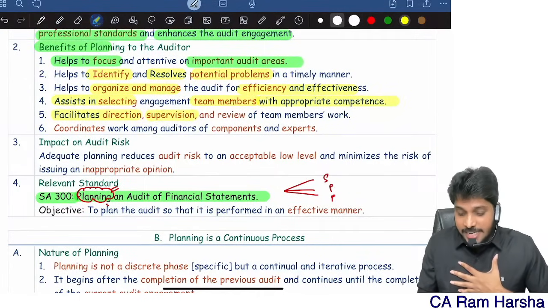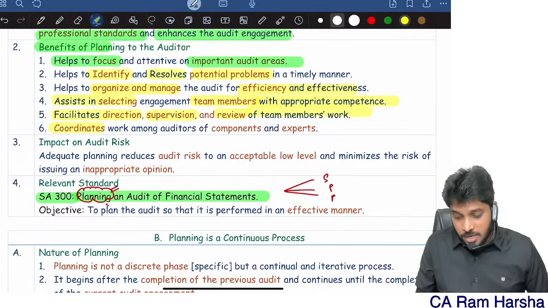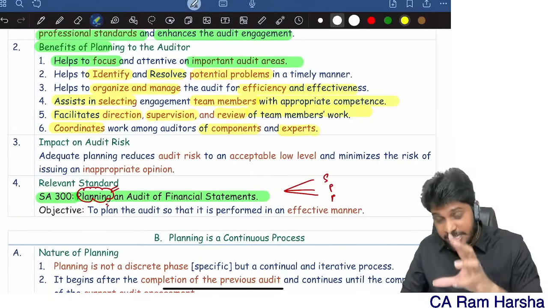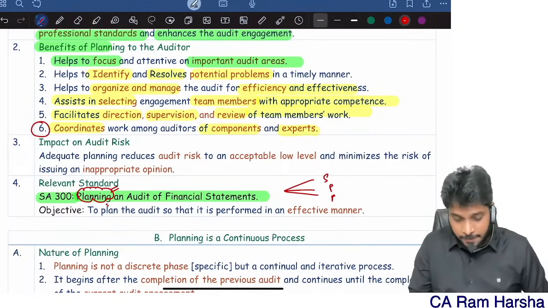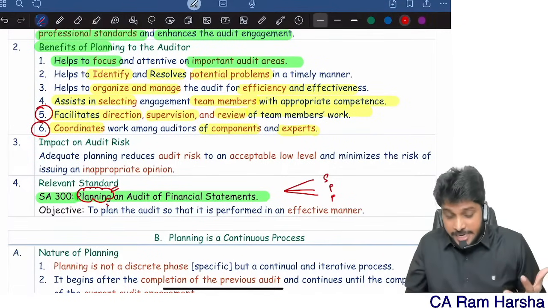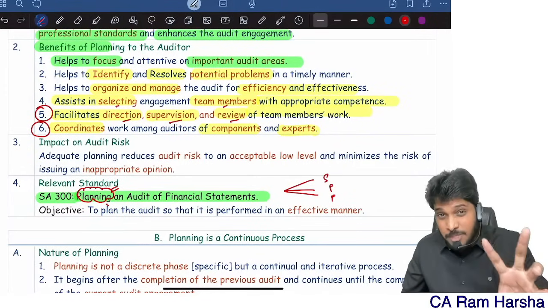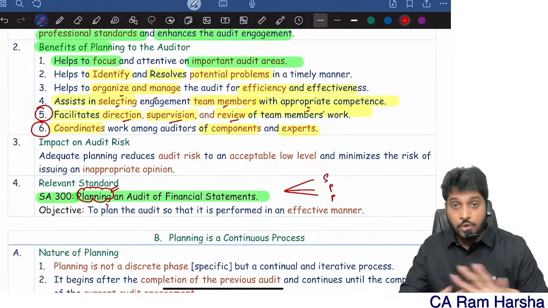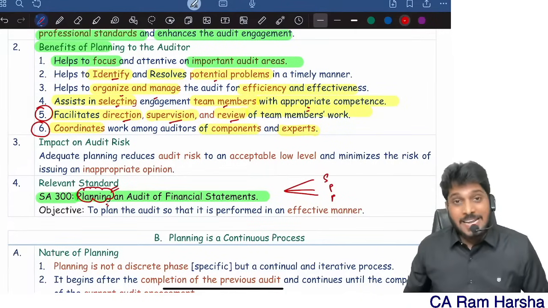It facilitates direction, supervision, review of team members. It will help you to coordinate branch auditors, experts, internal auditors. Coordination is a benefit of planning. It helps you to direct, supervise and review team members' work. It helps you to select team members with the right competences. It helps you to organize and manage the audit so that you can do an efficient and effective audit. It helps you to identify potential problems in a timely manner.